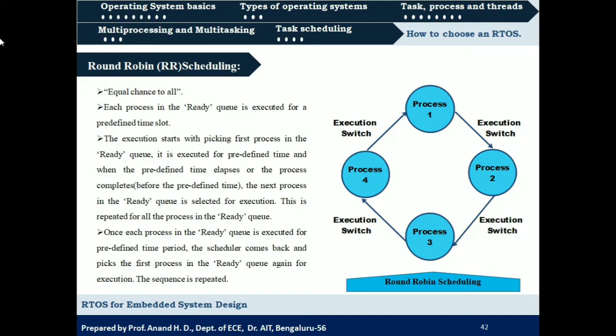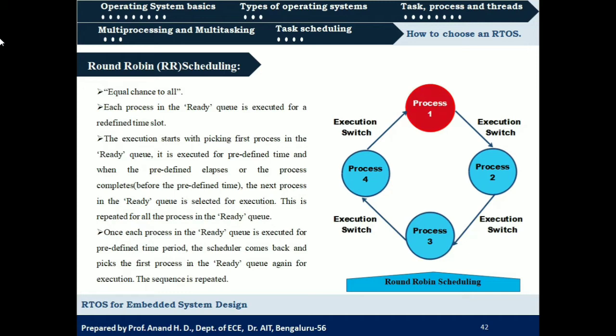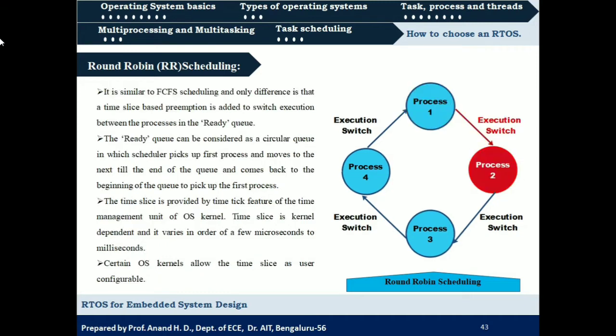In the diagram we can see there are 4 processes: process 1, process 2, process 3, process 4. So there are 4 processes in the ready queue. First, process 1 will be scheduled for execution. Once it completes its allocated predefined time slot, the execution is going to shift to process 2. So process 2 will be executing.